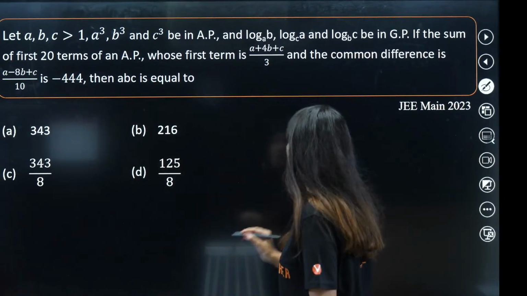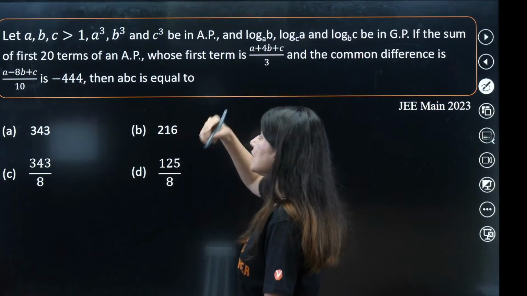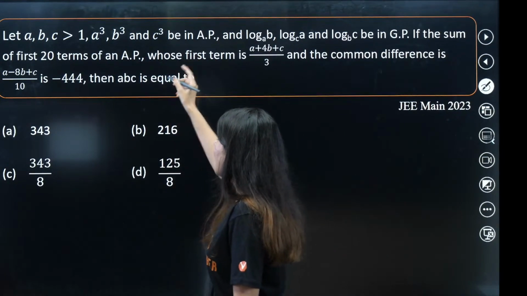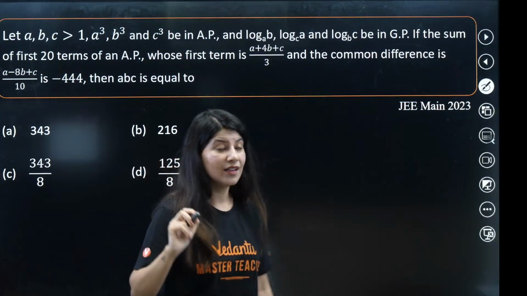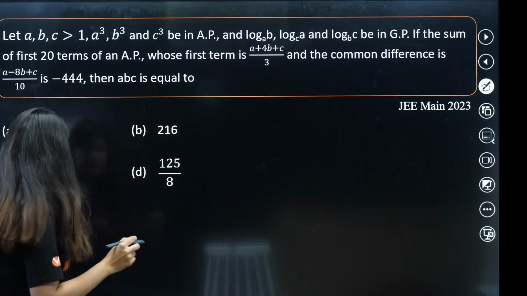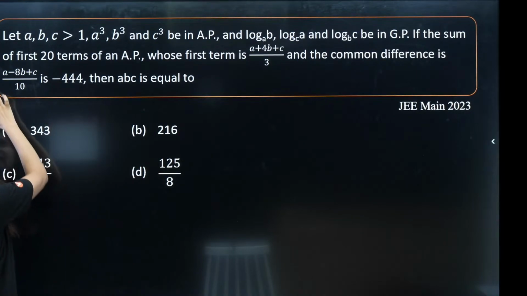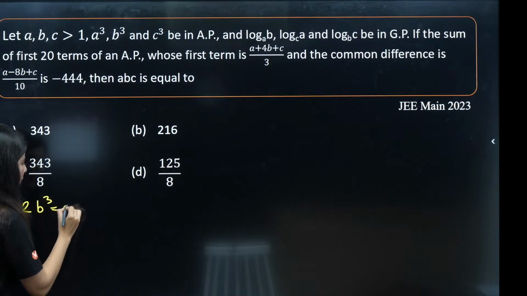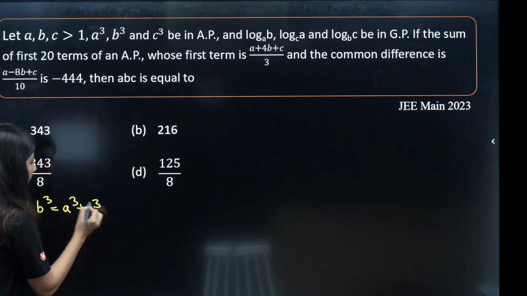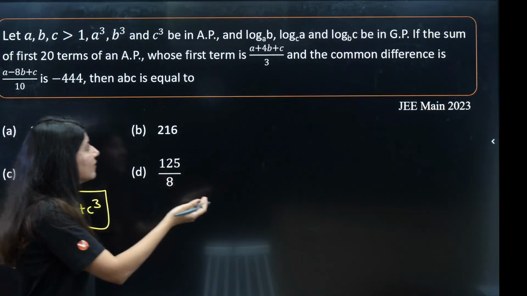Very nice question. Very good question again from JEE Mains 2023. The question says that A, B, C all are greater than 1 and A cube, B cube, C cube are given in an AP. What does that mean? That simply means that 2b cube is equal to a cube plus c cube, right? This is our very first equation from the very first information.